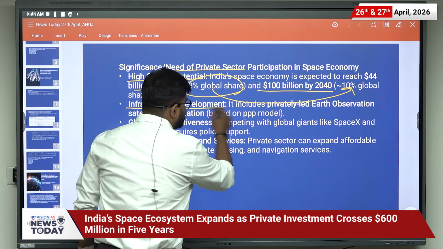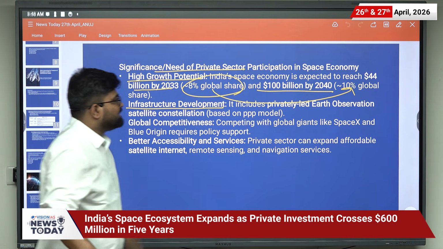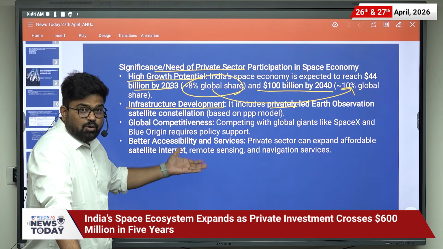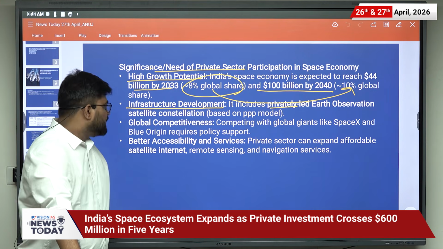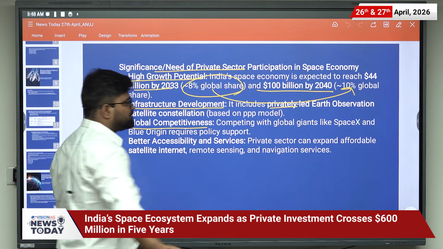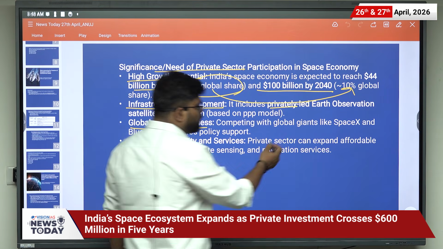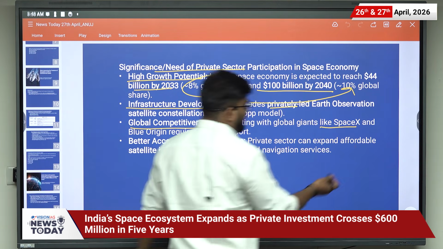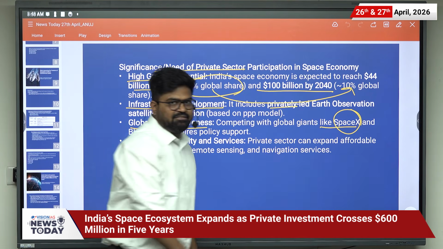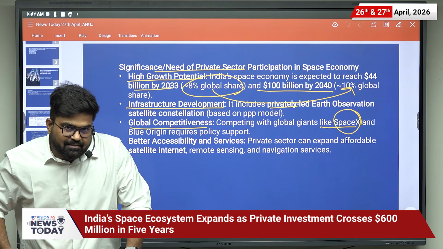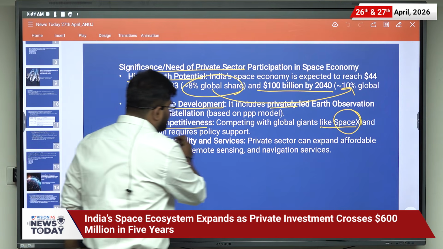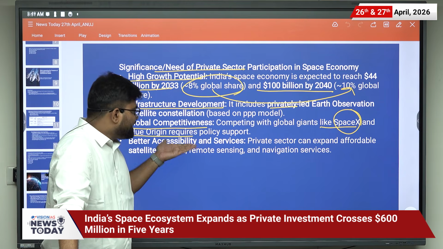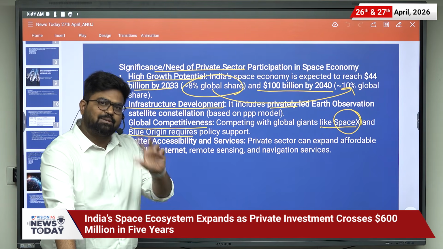Then infrastructure development, as the privately led Earth observation satellite constellation is now based on the PPP model. Then global competitiveness. We have to compete with global giants like SpaceX. You might be aware of Elon Musk's SpaceX, a very famous private organization in the private sector, and Blue Origin. For such competitiveness, it requires policy support from the government to the private players.